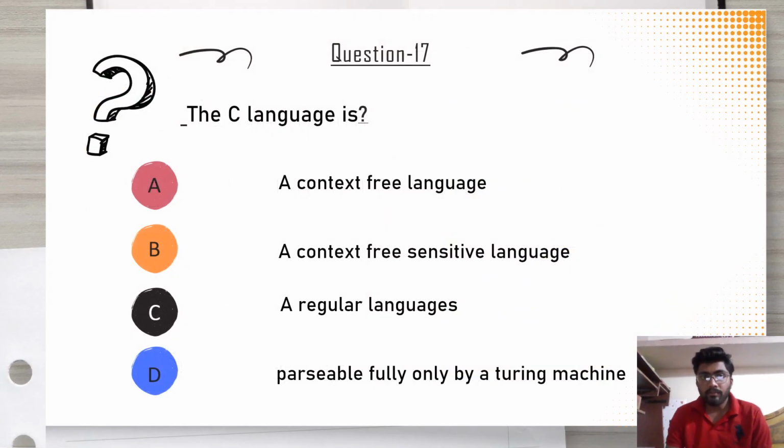Question number 17. The C language is: option number A, a context-free language; option number B, a context-sensitive language; option number C, a regular language; option number D, parsable fully only by a Turing machine.